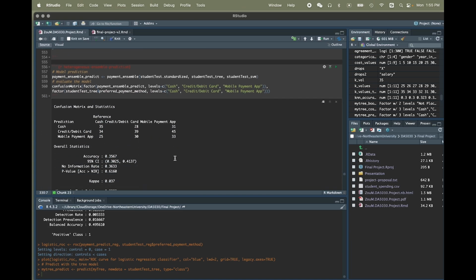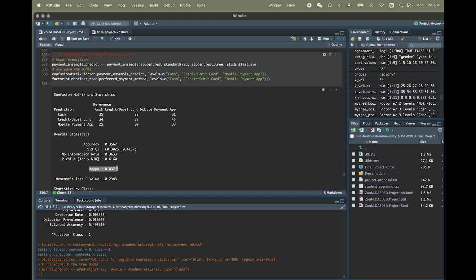So not surprisingly, the accuracy is actually a little bit better. It's 35.7%. It's good, but it's still quite low. I feel like I tried everything, but it still never exceeded like 36%. And the kappa value is always negative, and when it's positive, it's still really